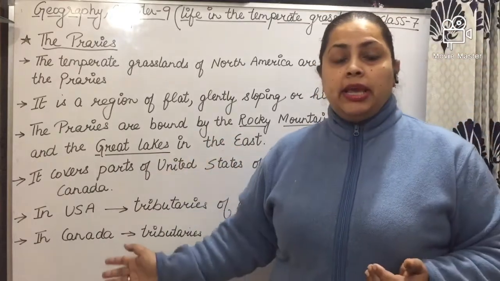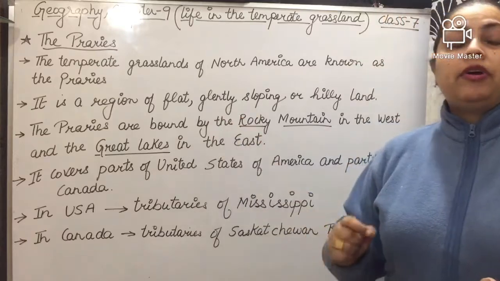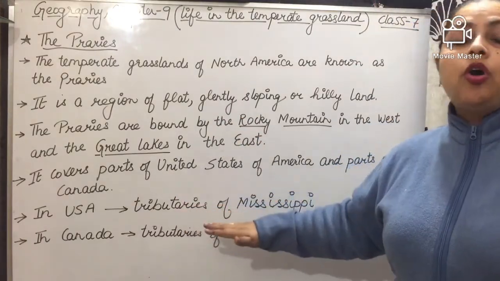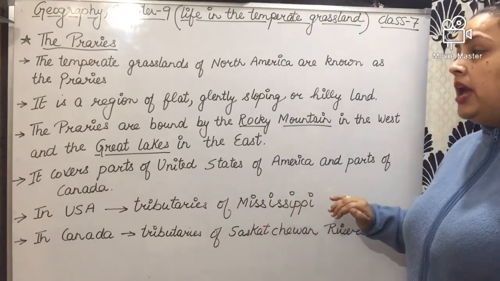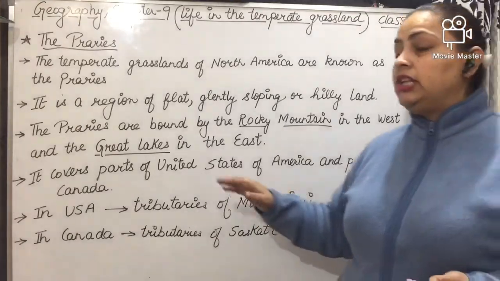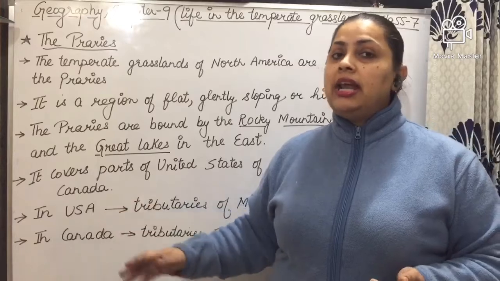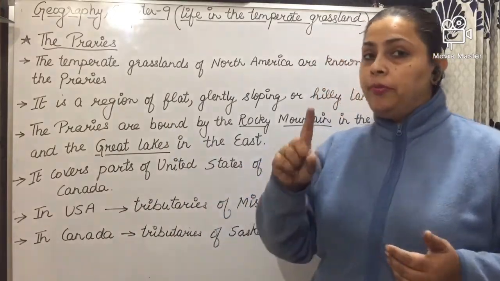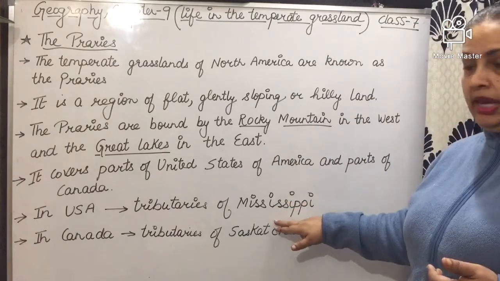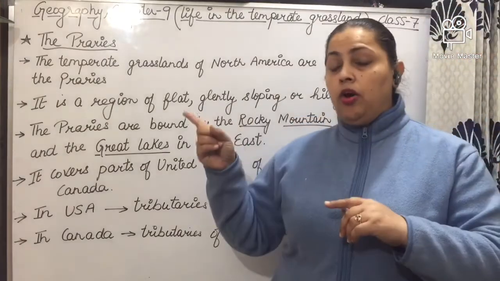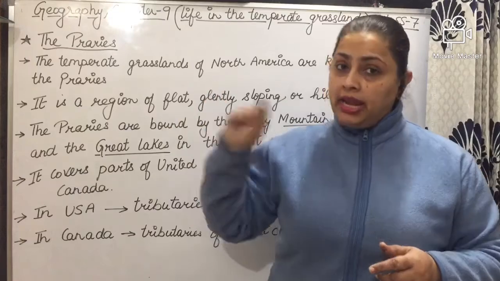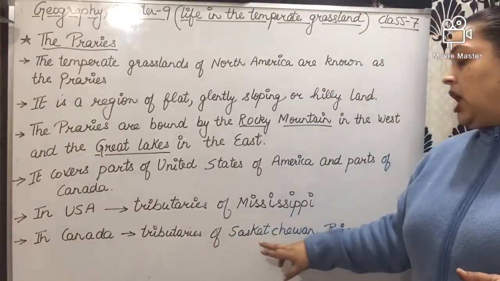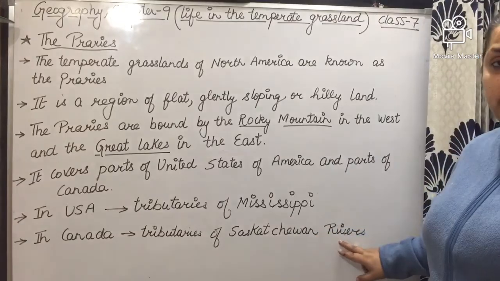In USA, that area of grassland is drained by the tributaries of the Mississippi River, and the area that lies in Canada is drained by the tributaries of the Saskatchewan River.